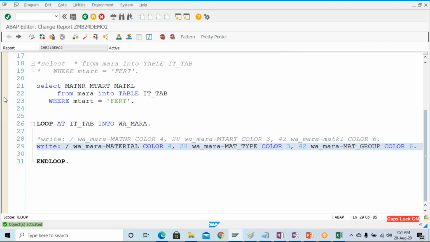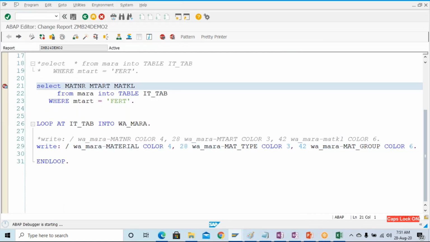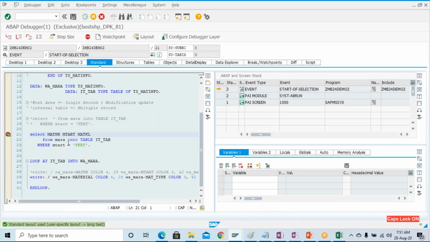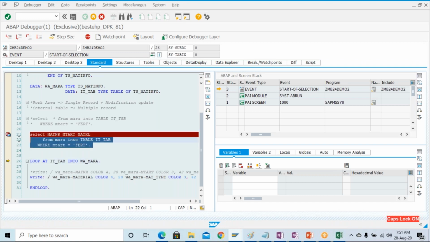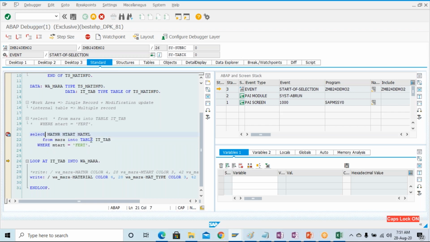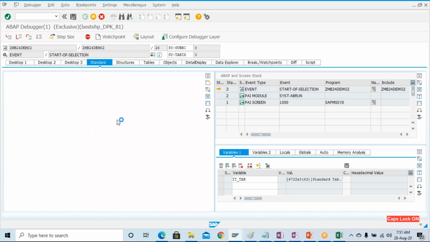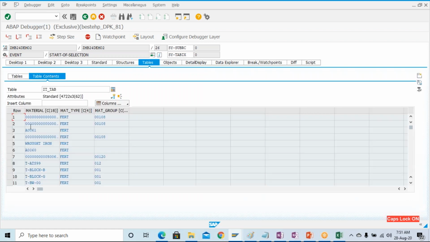Activate this one and put the breakpoint over here, and let's press F8. So you can see that when I'm pressing F6 over here, now it is so fast. Earlier it was taking some time, at least 1 second, to execute when I was giving select star. But here only 3 fields I'm taking and putting into this IT underscore tab. You can see that IT underscore tab is having only 3 fields over here, right?